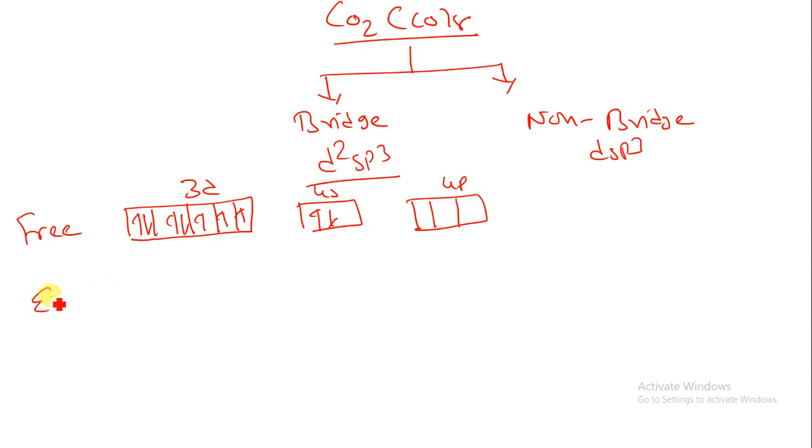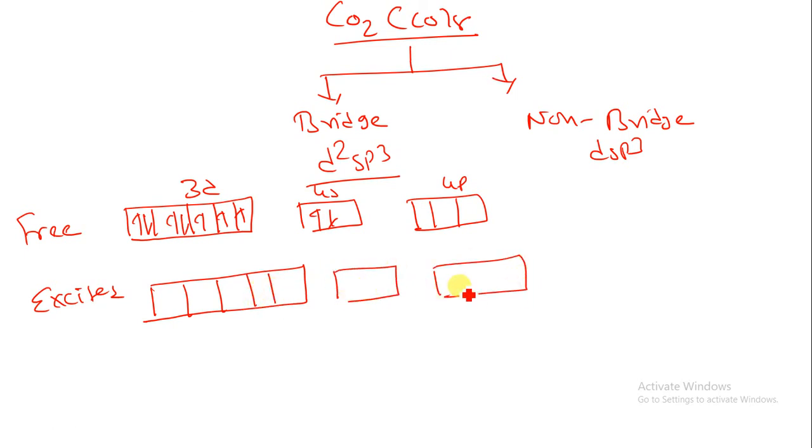Now what will happen in the excited state? In the excited state for the bridge carbonyl structure, the electrons are paired, only one pair of electrons. So one 4s electron will travel over here and make a pair. So there is a possibility of two bridge carbonyls. There will be two bridge carbonyls over here and one metal bond over here. So there are a total of 3 unpaired electrons.